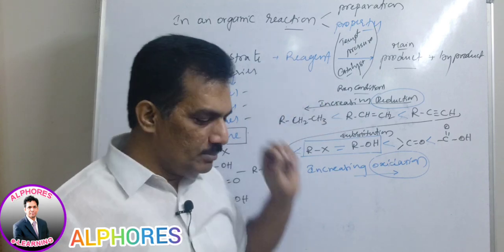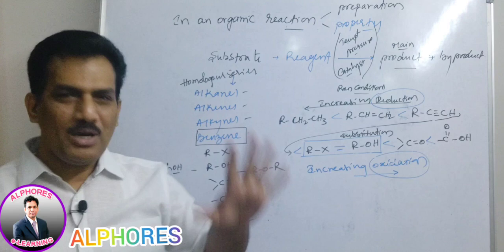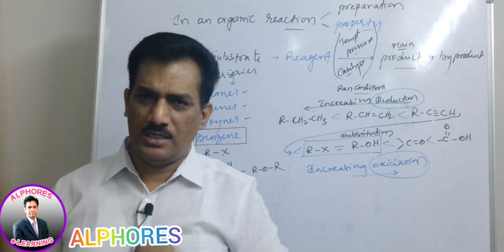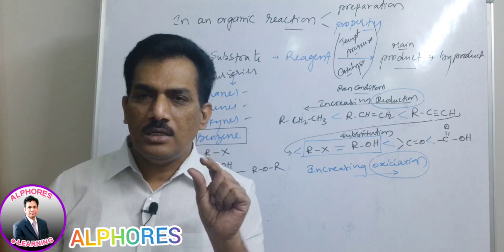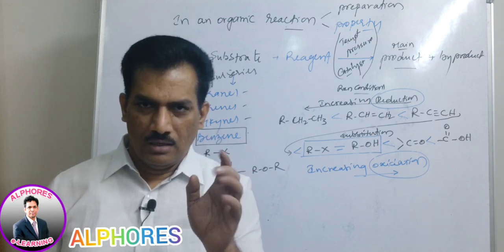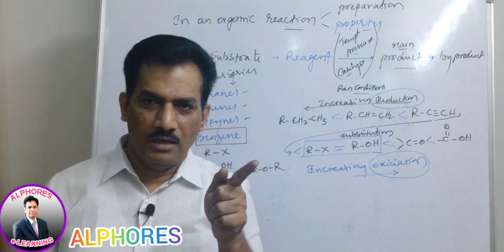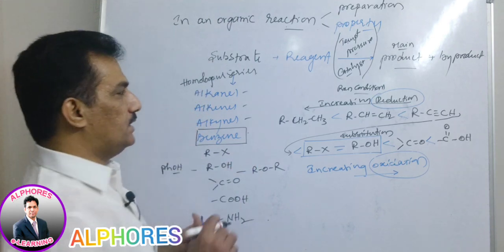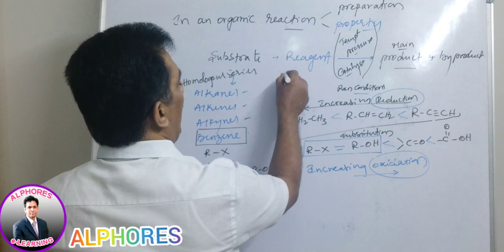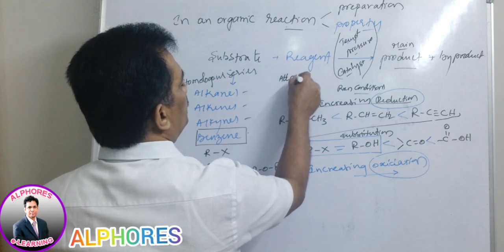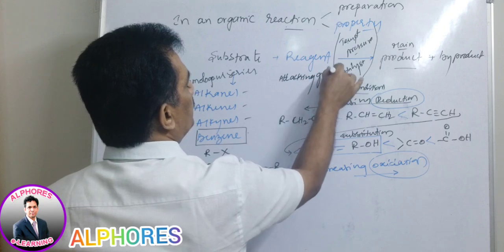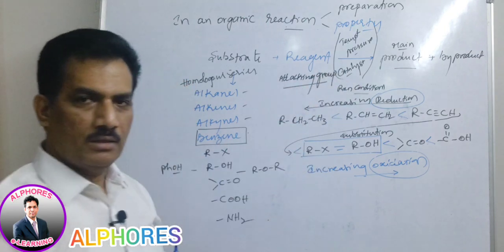But when the substrate tends to form the product, it requires the attack of the reagent. Just for the reagent, let me give one common example, so that I can make you understand in an easy manner. Reagent is like a gun. Just remember. But the attacking group from this reagent is different.